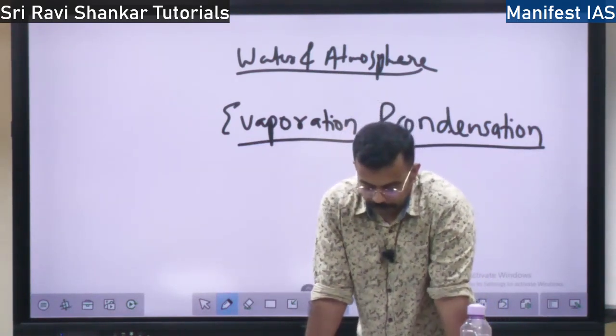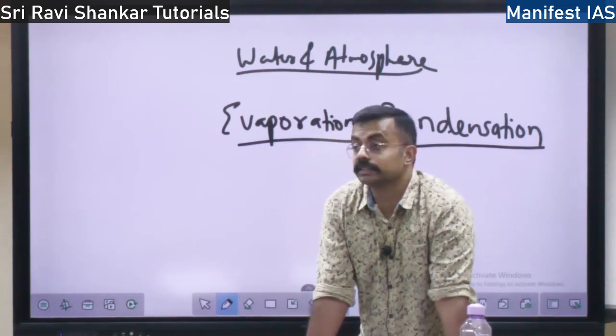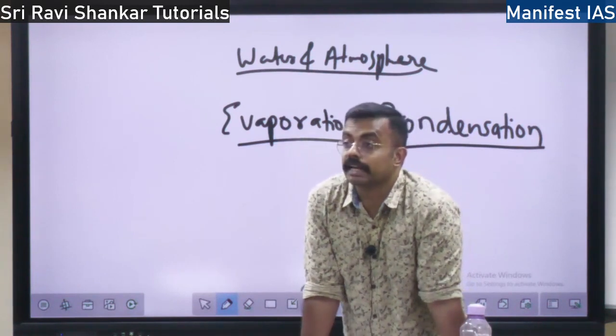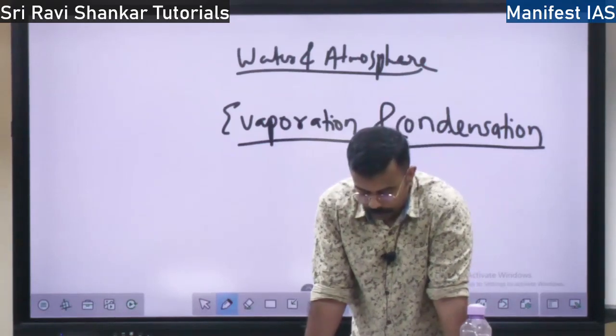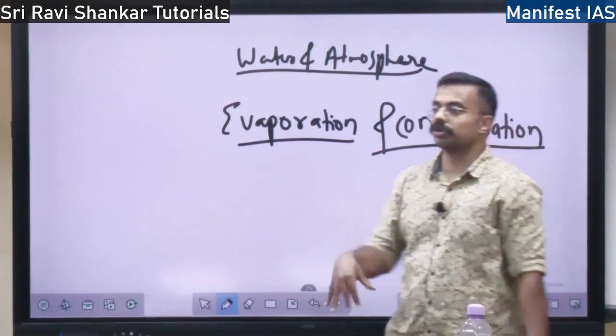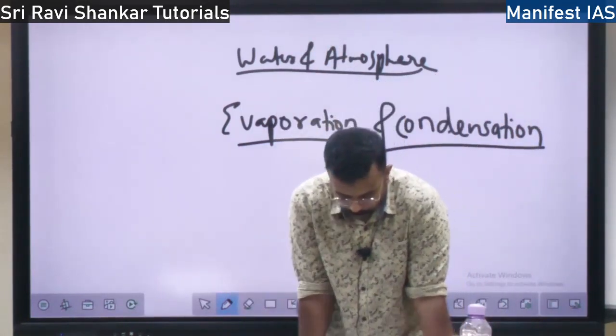If the capacity of the air to hold vapor increases, evaporation increases. If the capacity of the air to hold vapor decreases, condensation takes place. Exactly the opposite. So the air cannot hold the vapor anymore. Then it will condense and come down as rainfall, right?